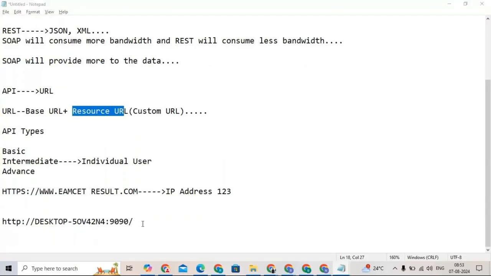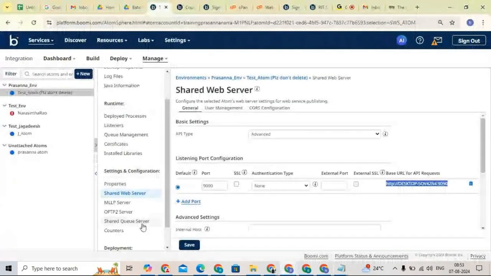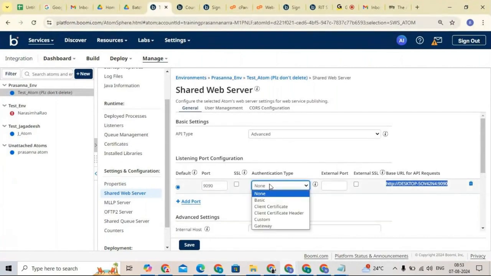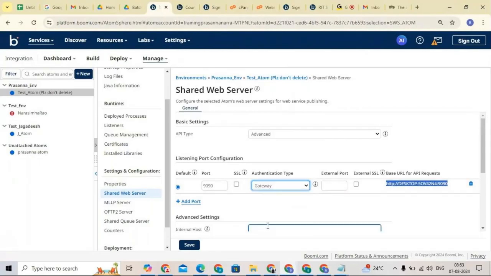Till here, does anyone have any questions or doubts? Okay. So now you can see here we have a default port number and SSL. Here we have different authentication types, like basic, client certificate, client certificate header, custom, and gateways. Gateways is a different concept we'll discuss later. So now we'll go with basic.